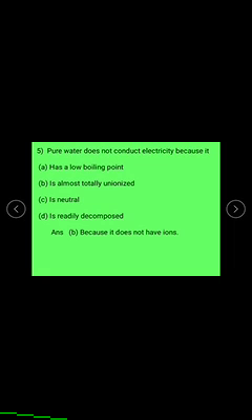Then automatically it does not conduct electricity because it is neutral. Every electrolyte has the capacity to conduct, but here the pure water is unionized, so automatically it does not conduct the electricity. Thank you.